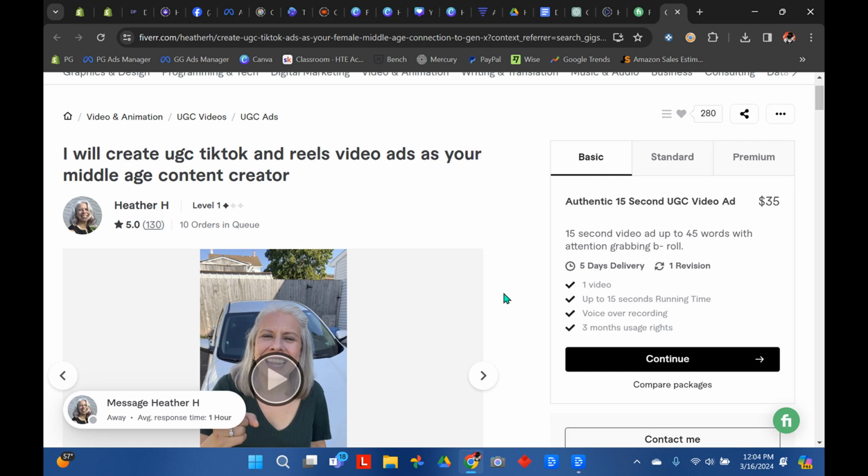So it's all native. You're also going to need to provide these people with a script, which you can go right into ChatGPT and just type in, give me a 15-second script for UGC videos about, and then put in your niche. You can get a little more precise. So the thing with AI prompts, the more you put in, the better you'll get out. So the more detail and creative you can get with your prompt, the better.